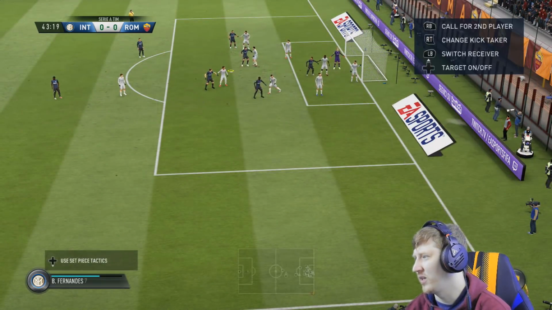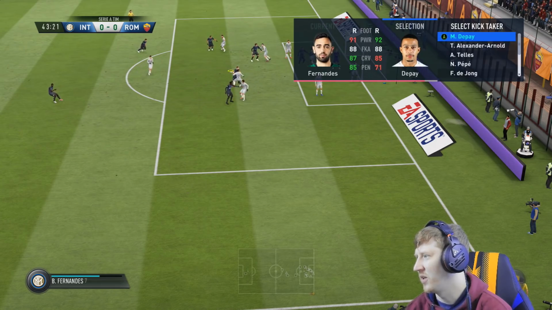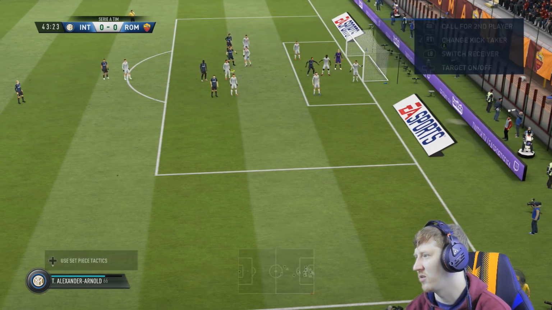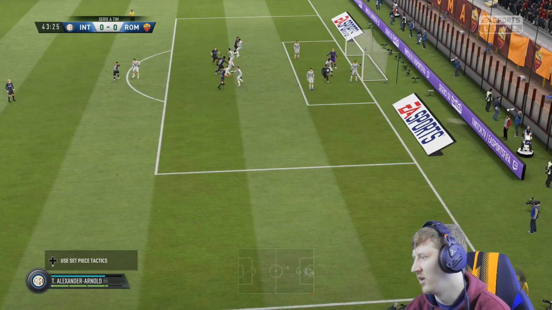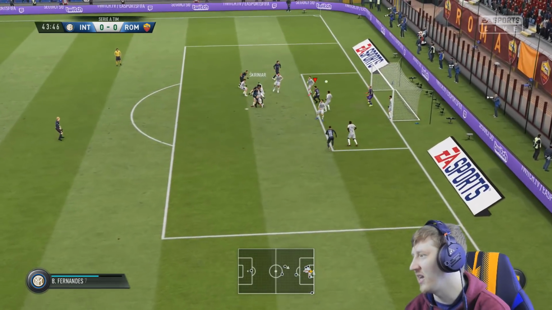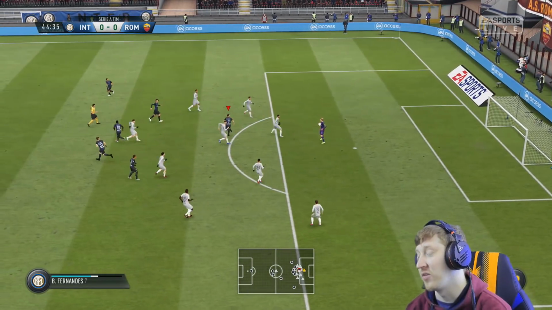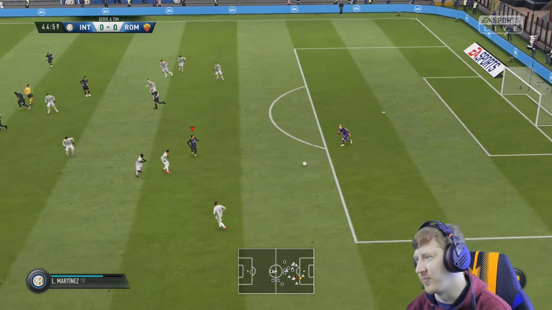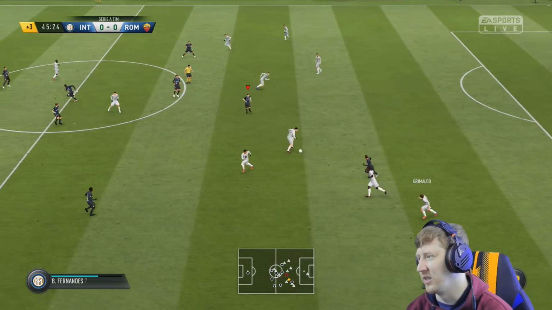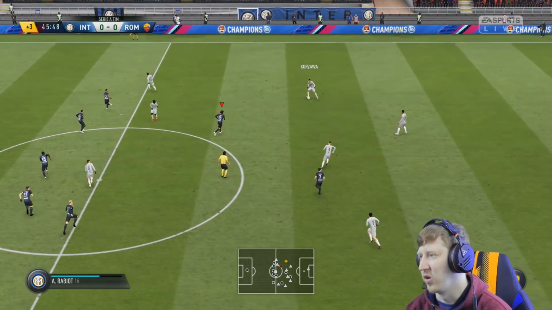See if we could do, but I might try an in-swinger actually. Let's put a left foot. Actually, no, let's just give it to Trent because he's got some decent crossing as well. Trent with the corner. It worked in the Champions League. It very nearly worked here as well. Skriniar with a header, this time on target, but still no goal. Looks like it's going to be 0-0 at half-time here at home against Roma.